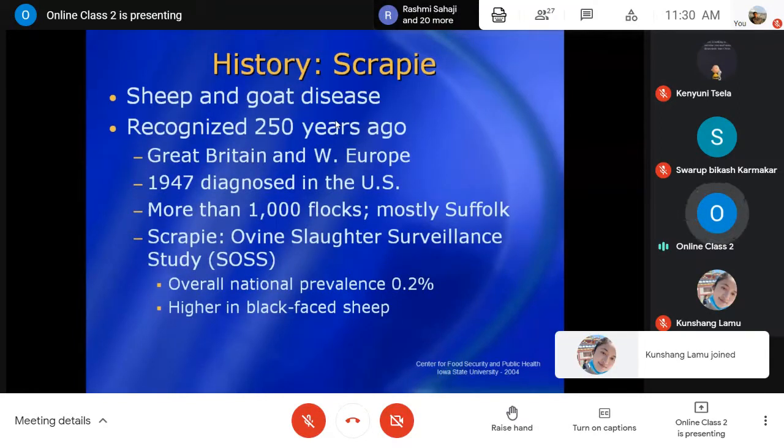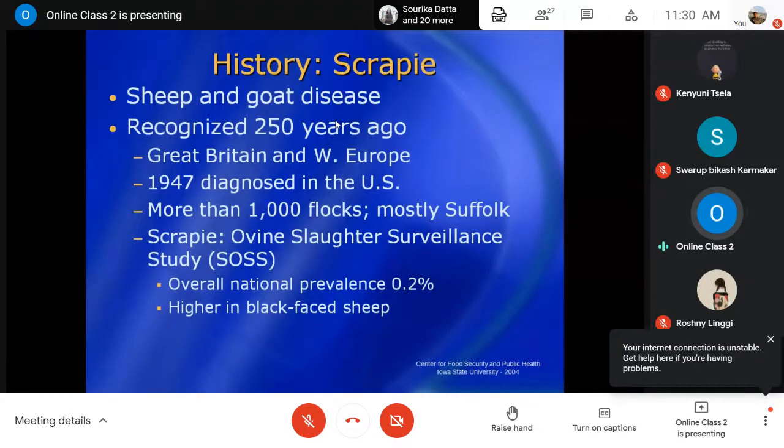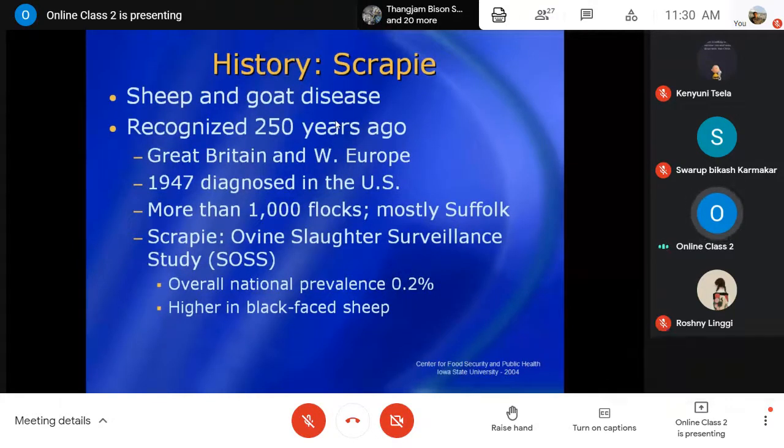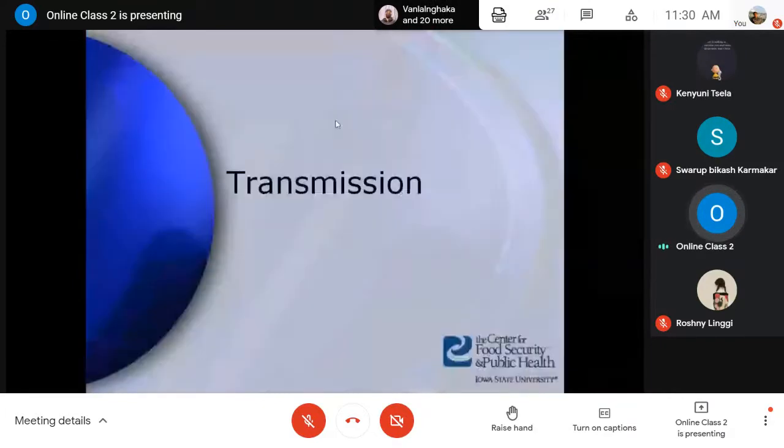And when they did surveillance on the slaughtered sheep, they found that the overall national prevalence of this disease was 0.2%, and it was found that in black face sheep more cases were found. This is not that important history.